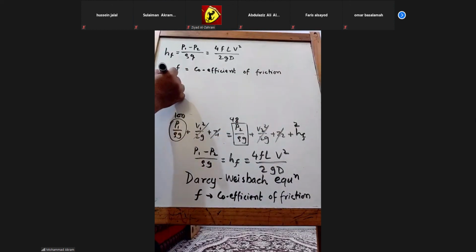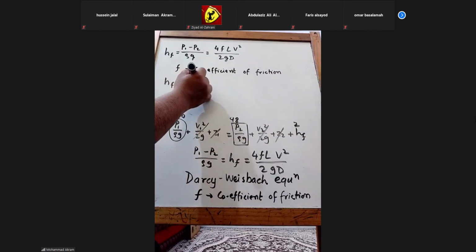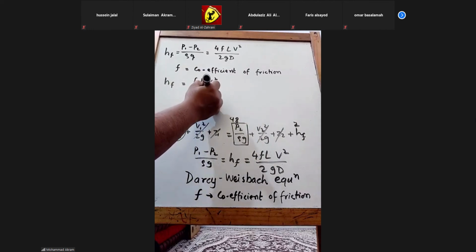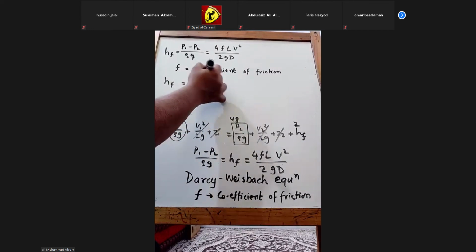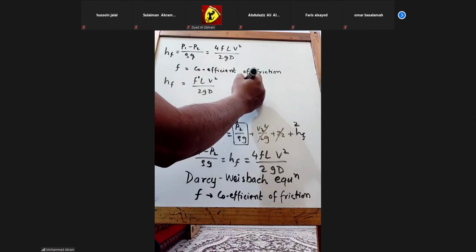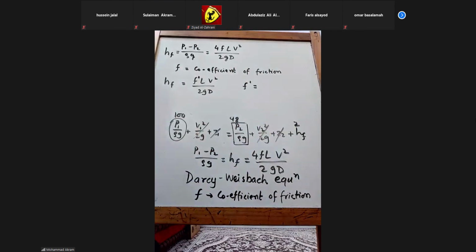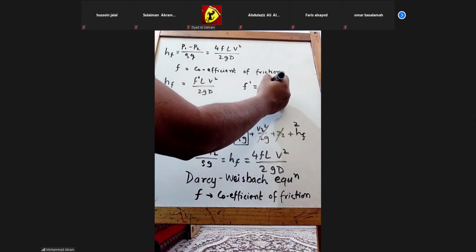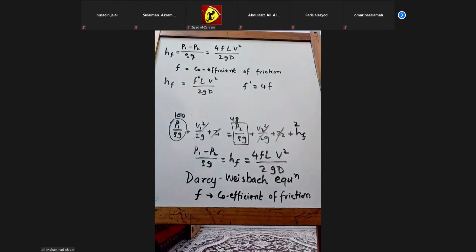If I write hf as f dash LV square divided by 2gD instead of 4FLV square divided by 2gD, then f dash is equal to 4f, right?